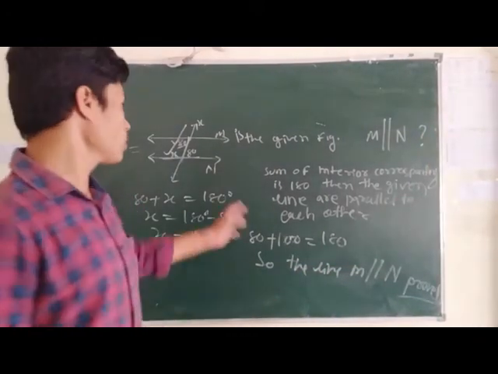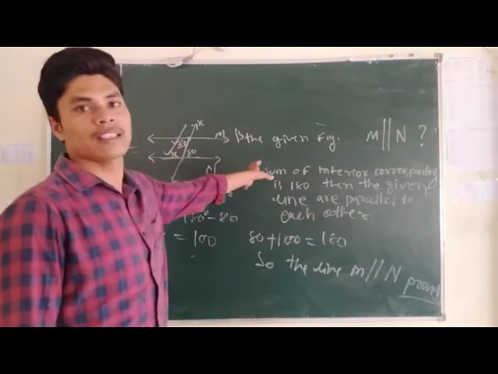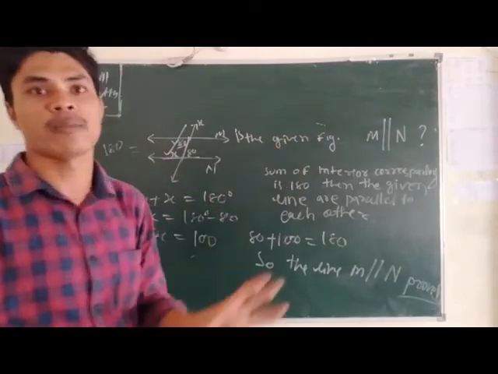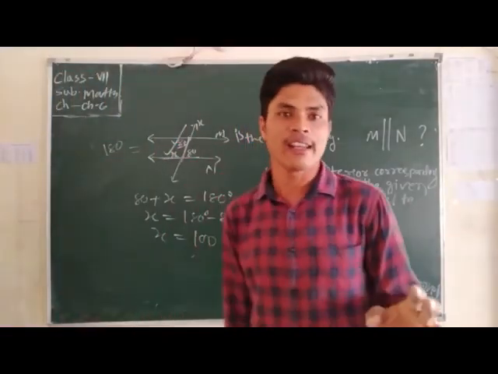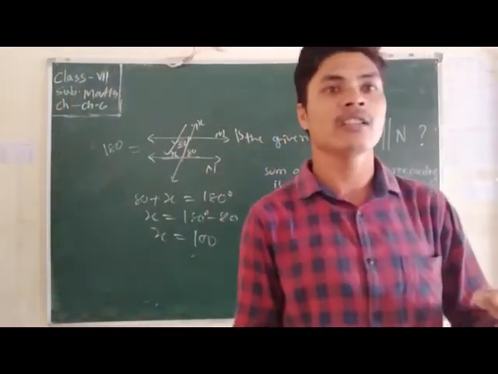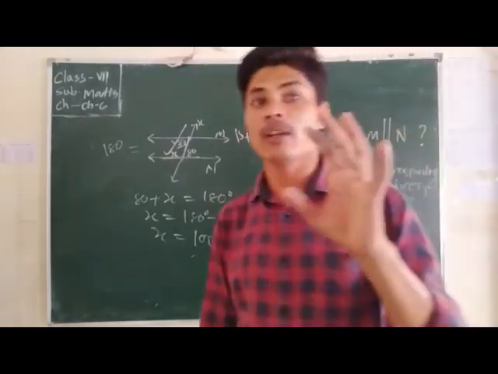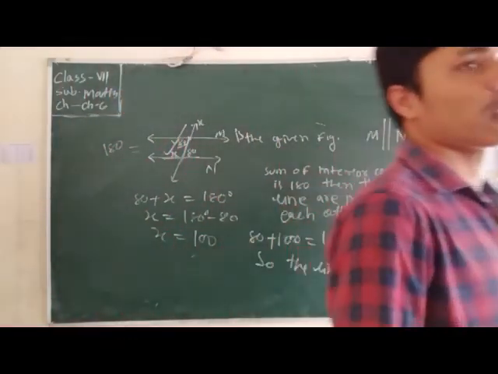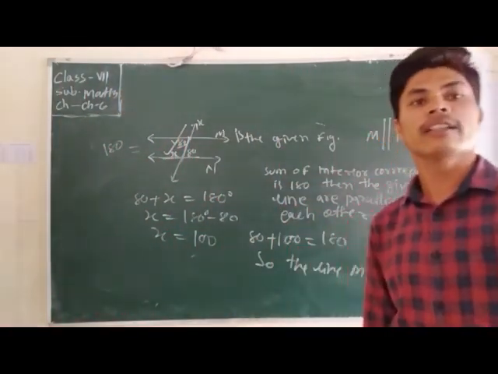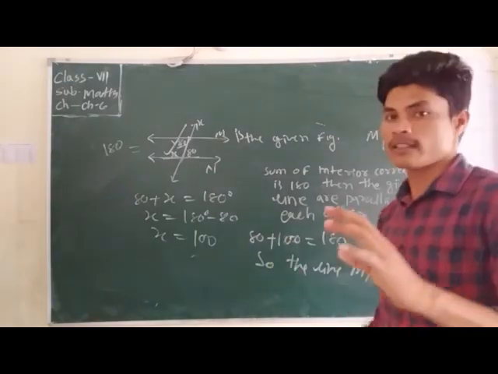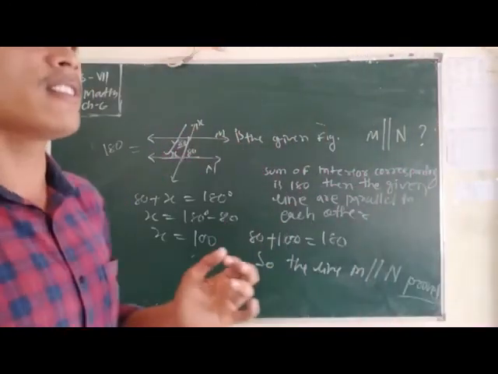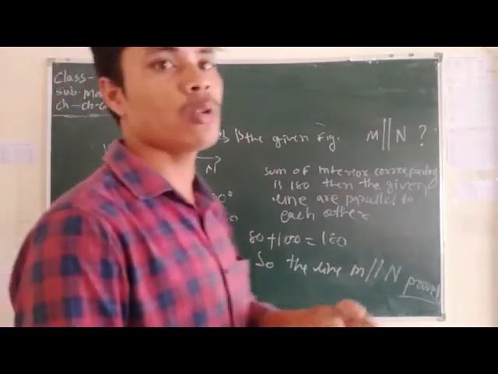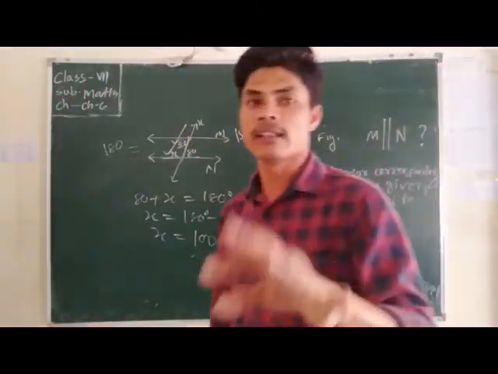I hope all of you learned the words parallel lines: how you find the parallel lines, how you measure, and which lines are the parallel lines. Parallel lines means lines in a plane figure where the distance is always the same, and they can extend both sides endlessly and can never intersect each other. That is called parallel lines. What are intersecting lines? Two or more lines that intersect each other at a point.